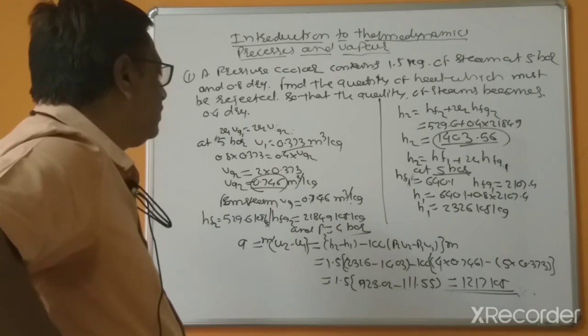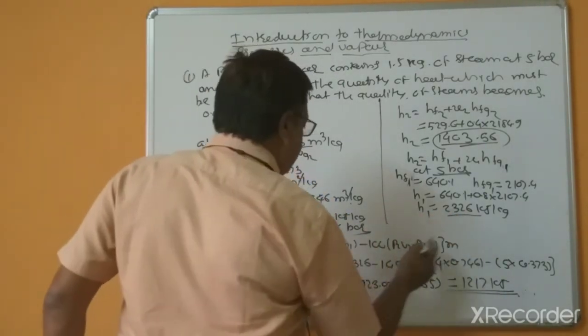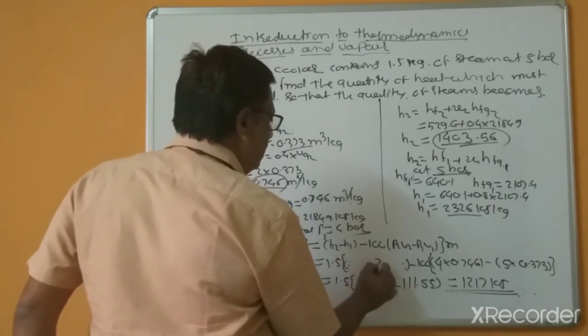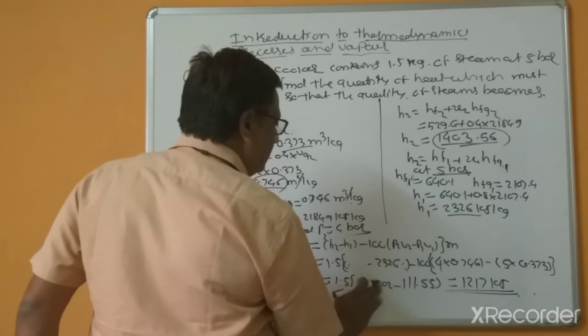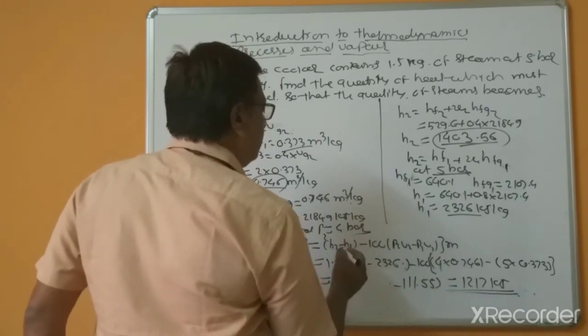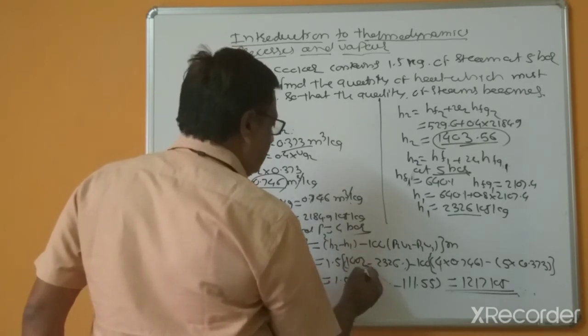H1 is equal to 2326 and H2 equal to 1403.